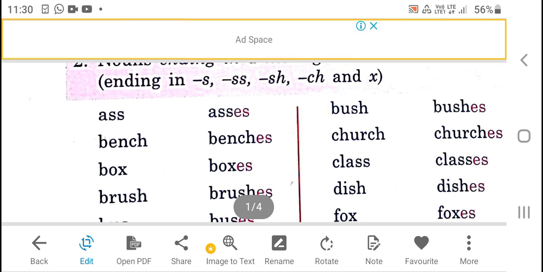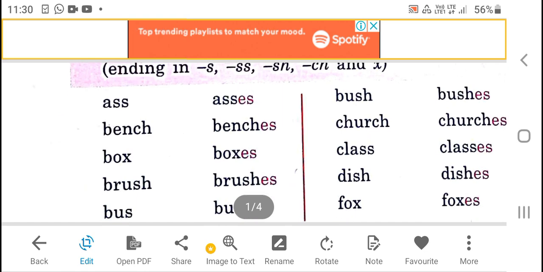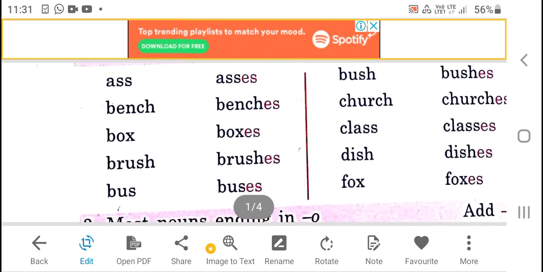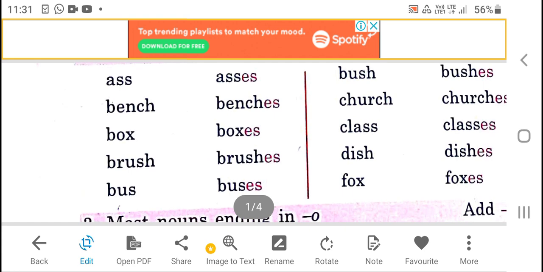There are some examples like class, bus, bench, box.